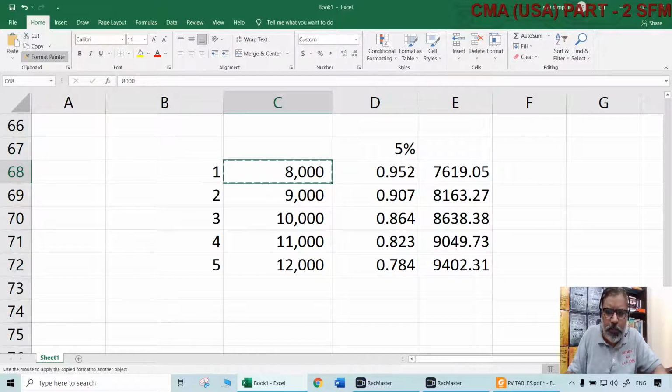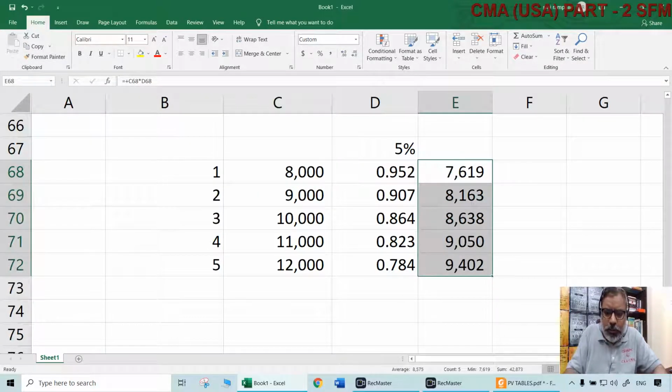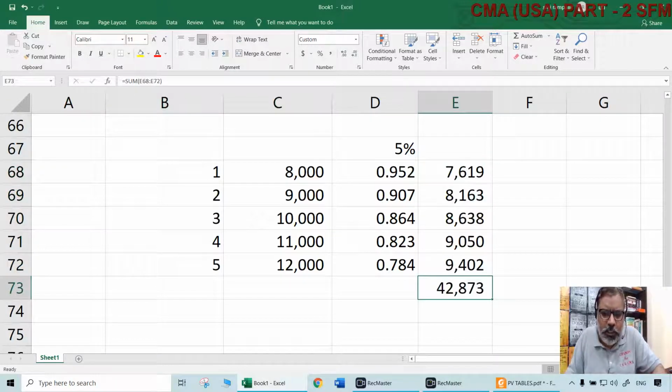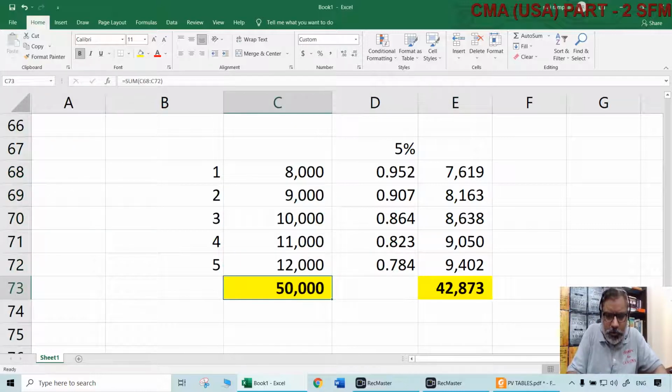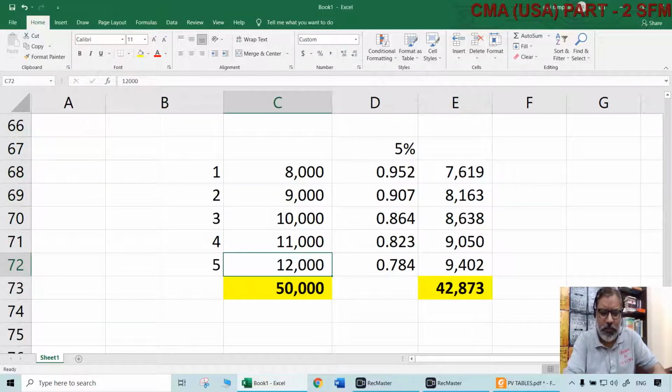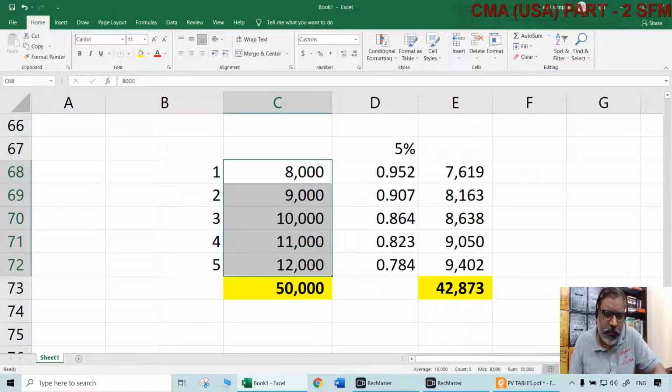Once you multiplied all of them, what is the total of that? That will be $42,873. But what was the total of the raw amount? That was $50,000. It means you are thinking that you are receiving $50,000, but what is the present value of them? It is only $42,873. So it may look like you are receiving 50,000.